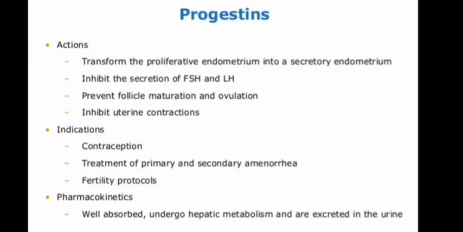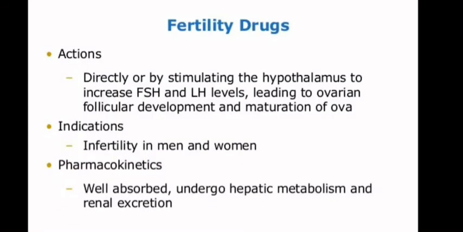Progestins are the others. First of all, their actions: they transform the proliferative endometrium into the secretory endometrium, inhibit the secretion of FSH and LH, prevent follicle maturation and ovulation, and inhibit uterine contractions. Indications for progestins are contraception, treatment of primary or secondary amenorrhea, and fertility protocols. Next, the pharmacokinetics: well absorbed, they undergo hepatic metabolism, and are excreted in urine.